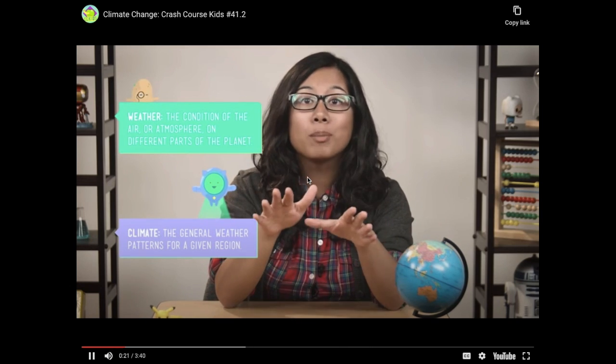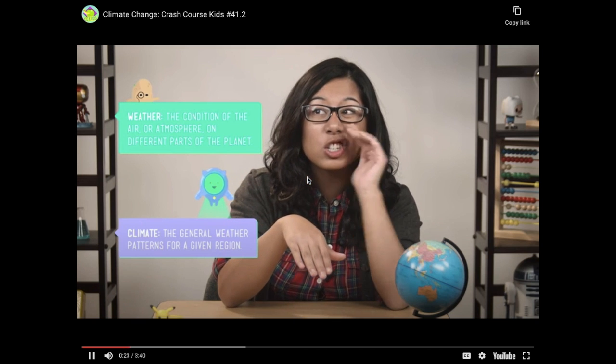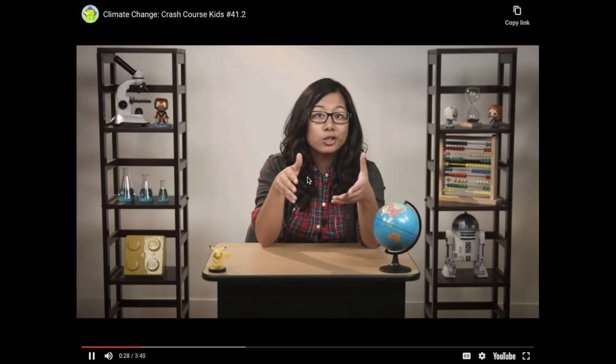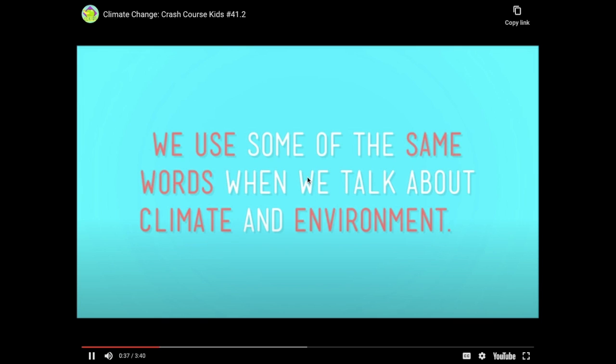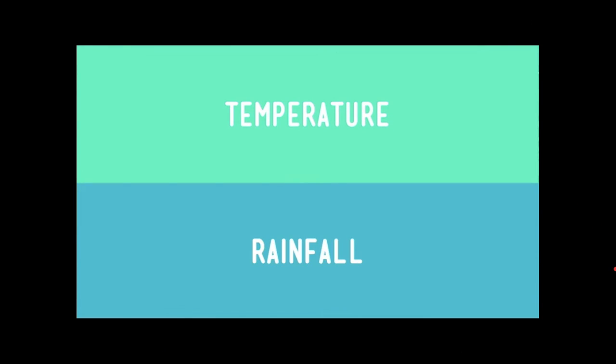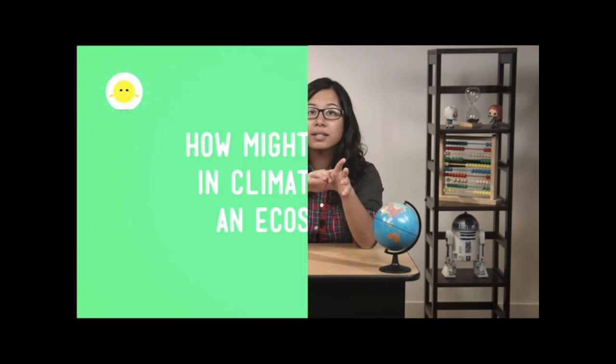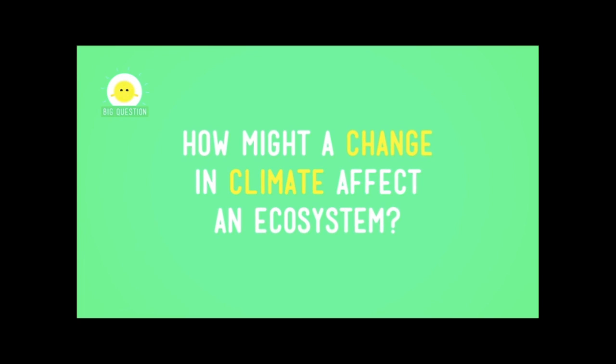But you already know the difference between weather and climate. And if it slipped your mind, psst, the definitions are right there. You know that the weather can change quickly, but climate can also change, just more slowly. And if you're good at putting two and two together, and I know you are, you probably already noticed that we use some of the same words when we talk about climate and environment. Words like temperature and rainfall. Coincidence? I think not. But science demands evidence, my friends, and while we've already seen that living things can change when environments change, we need to ask, how might a change in climate affect an ecosystem?